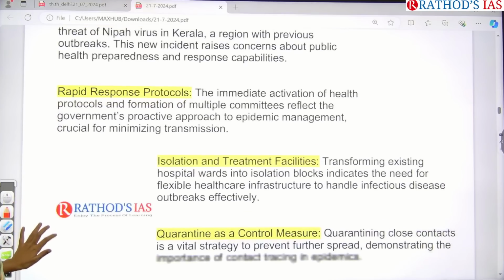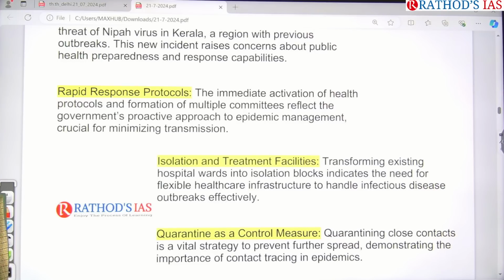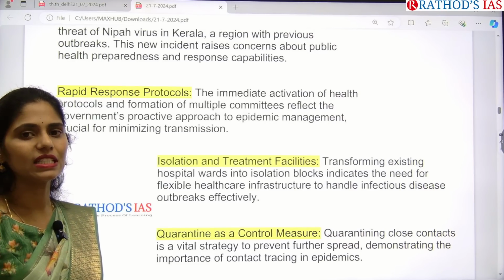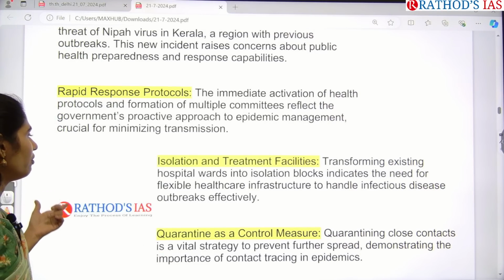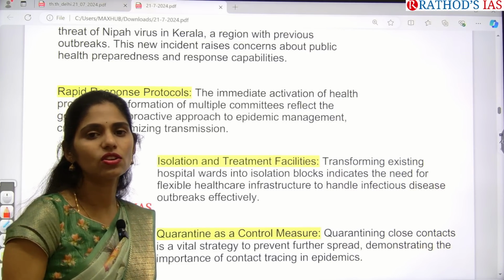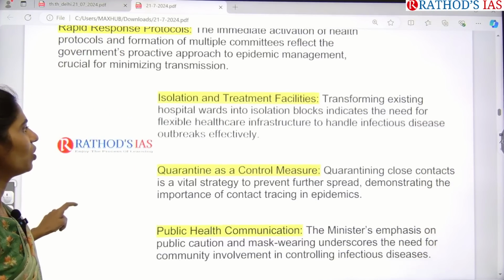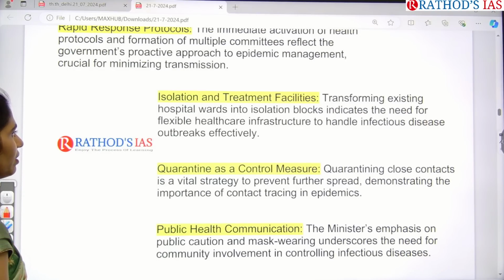We are also focusing on rapid response protocols, especially activating the health protocols, and coming up with multiple committees that will take care of epidemic management and how to minimize transmission to other people. Next, they are also focusing on isolation of people and treatment facilities.